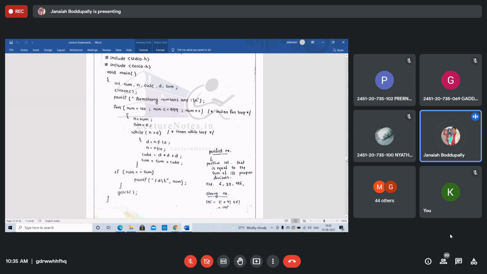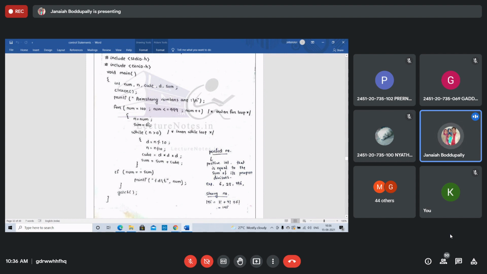This is nesting of loops. This program is nesting of loops, and you will get all the Armstrong numbers. Same procedure: keep sum equal to zero inside, then the while loop. See this: we have taken a remainder, remainder is n mod 10. No need to take the cube separately; actually sum equals sum plus remainder into remainder into remainder. You can write directly also.